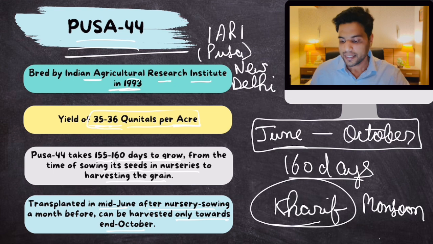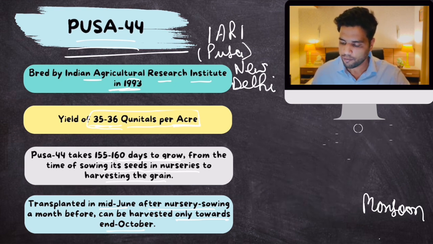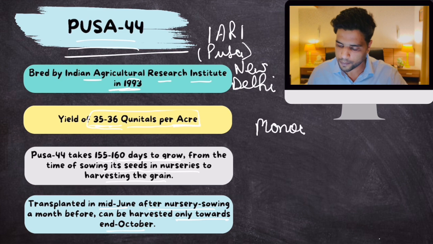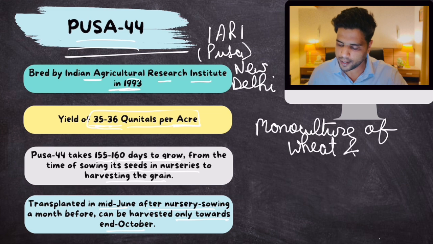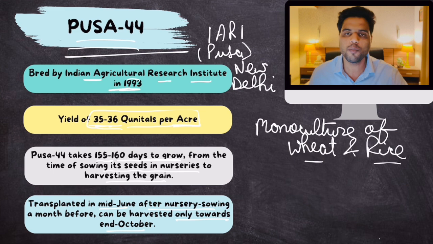How? The thing is that in North India, farmers are stuck in this monoculture of wheat and rice. Now, what is this monoculture of wheat and rice? Farmers use their fields to grow wheat and rice only, almost entirely.